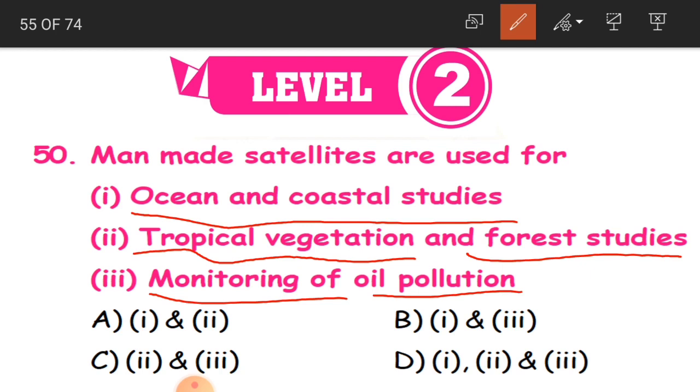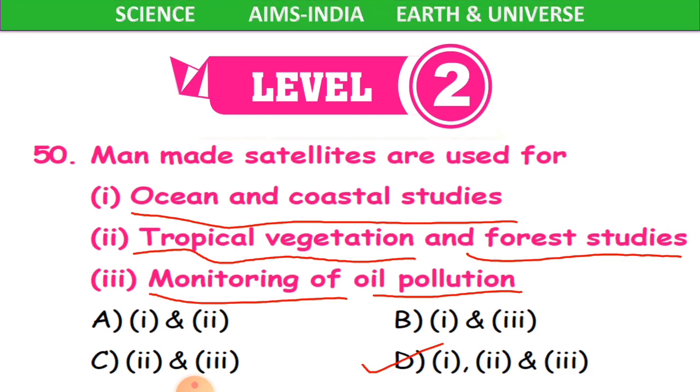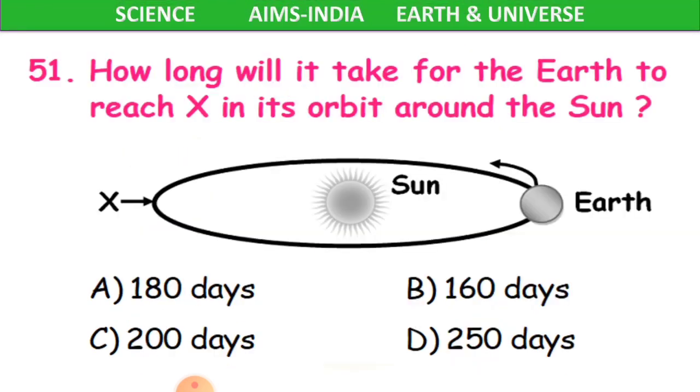When we dig the land, we get some minerals like petroleum, which we refine and use. So to study all these, we are going to use these satellites, children. So all the three options are correct. So 1, 2 and 3, that is D option, is the answer. Clear, children? Now 51st question.